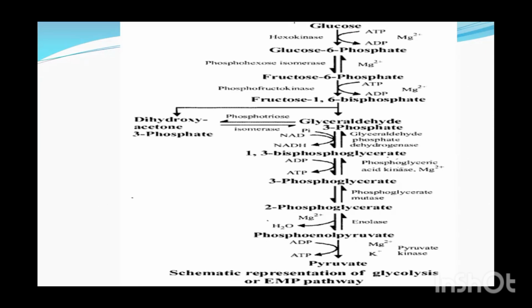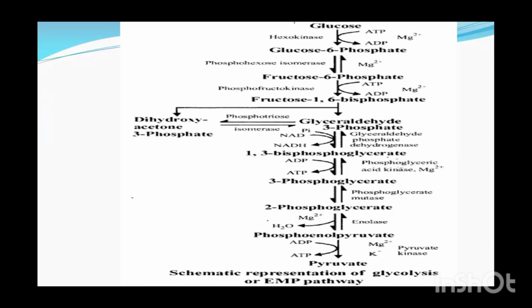The first one is dihydroxyacetone phosphate, containing 3 carbon, and the other molecule will be glyceraldehyde 3-phosphate, again containing 3 carbon. Dihydroxyacetone phosphate and glyceraldehyde 3-phosphate are isomers. So automatically dihydroxyacetone phosphate will be converted to glyceraldehyde 3-phosphate.